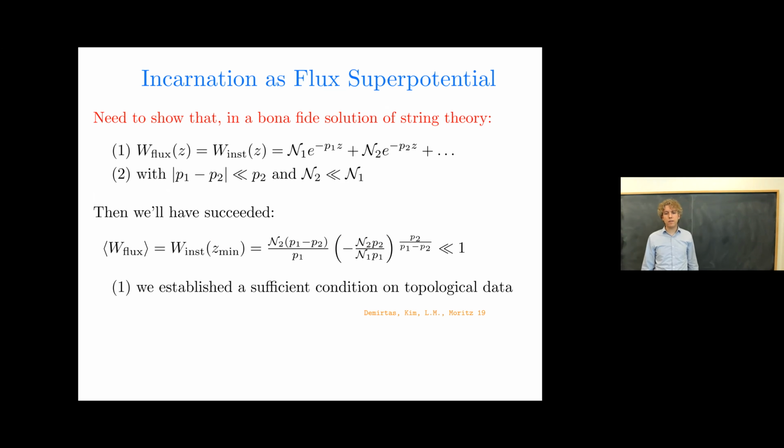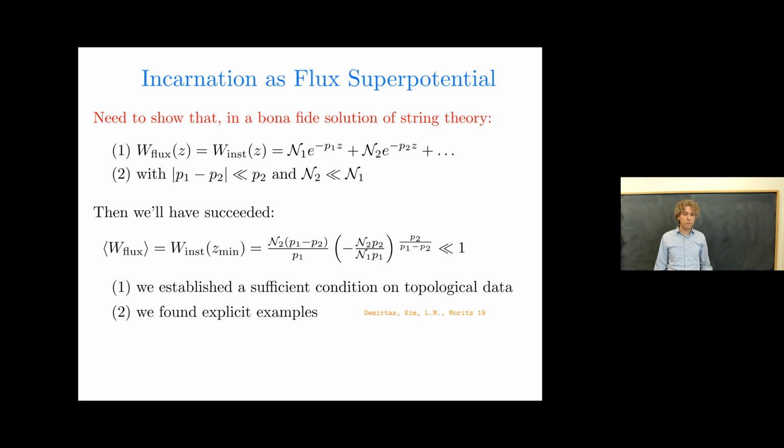So on point 1, we established a sufficient condition on the topological data. The sufficient condition essentially tells you that you want to arrange that the quantized fluxes give 0 contribution from the part of the prepotential that in terms of type IIA on the mirror manifold appears perturbative. The fluxes then give a contribution to the flux superpotential only through the part of the prepotential that's non-perturbative, coming from worldsheet instantons of type IIA on the mirror. And that's why it's all exponential. So we found a condition that can be fulfilled.